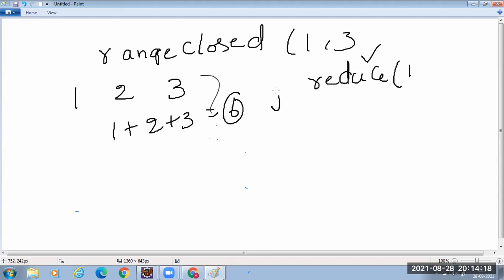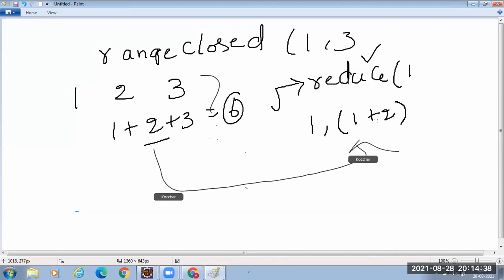For that, we have the reduce method. What you need to give to reduce: give the initial value and tell how to calculate the values like 1 plus 2. Suppose I want to sum the numbers. You give that as the second argument.